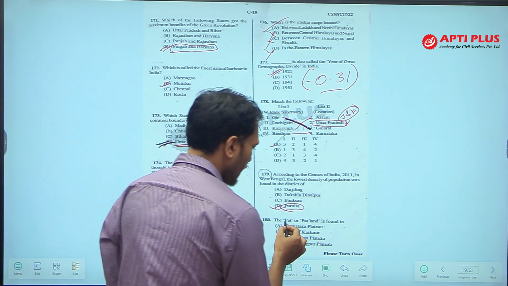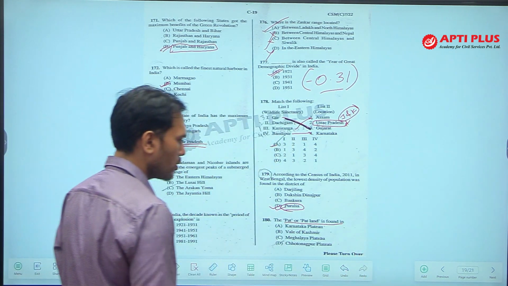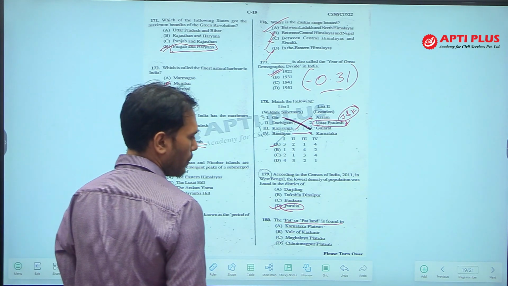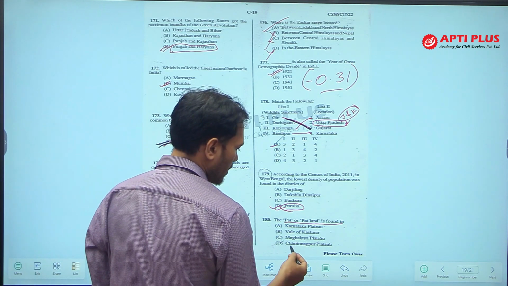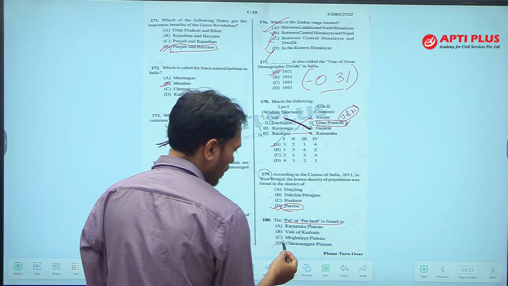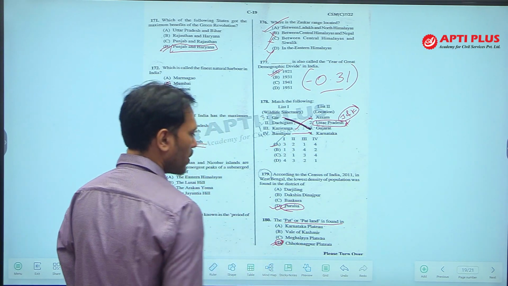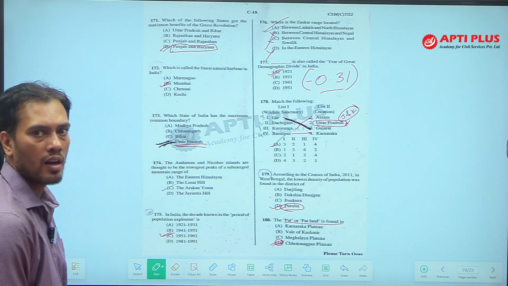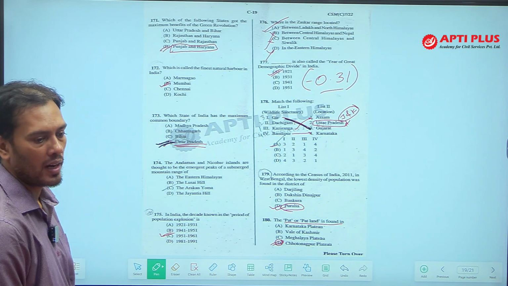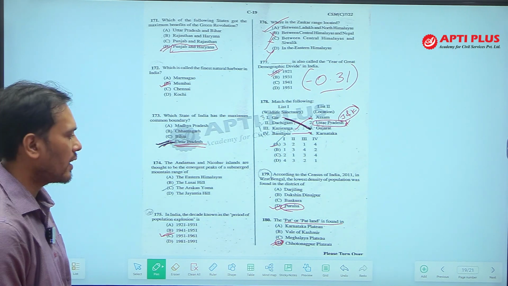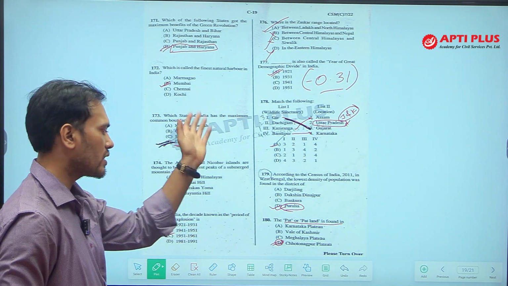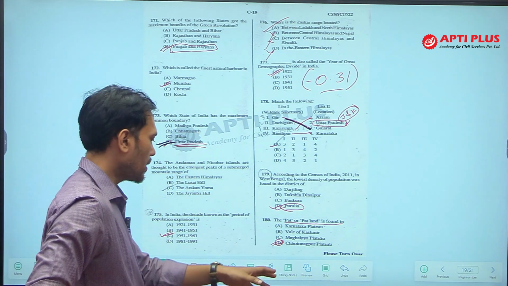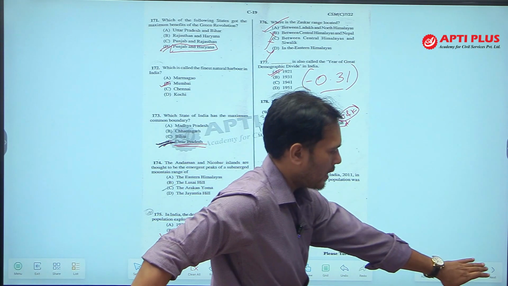Next question is again common from the previous year questions. The pat or patland is found in which state? The answer is patland is found in Meghalaya. What is patland? Patlands are high level lateritic plateaus. High level lateritic plateaus are called patland. It is found in the western part of Chotanagpur plateau. Example is Netarhat Pat.